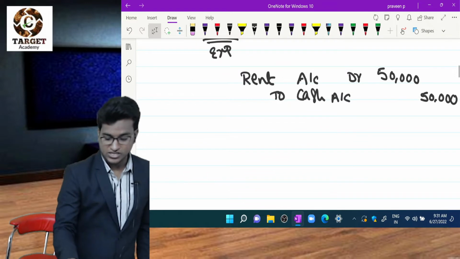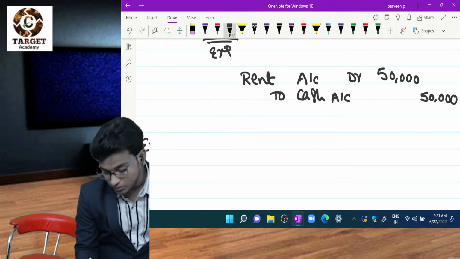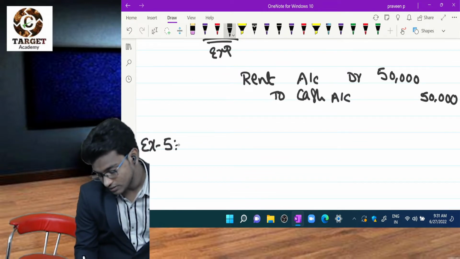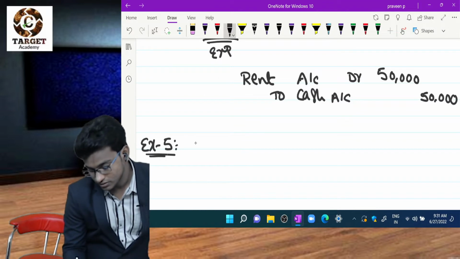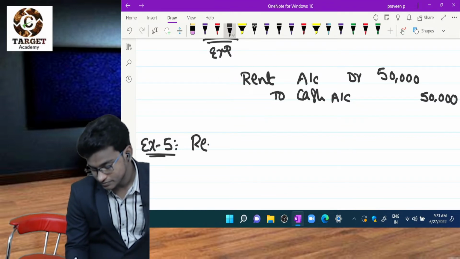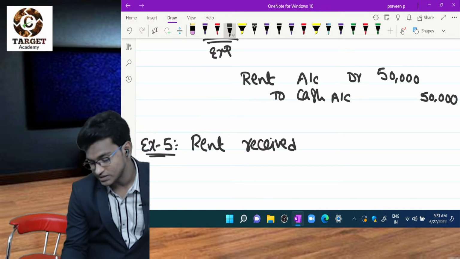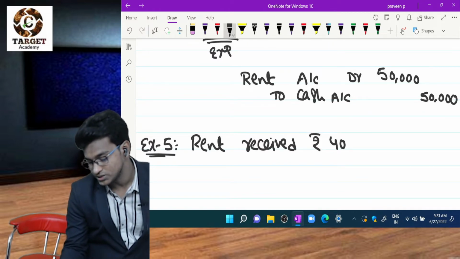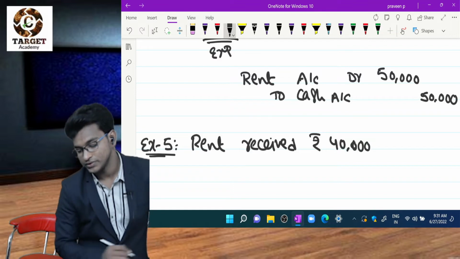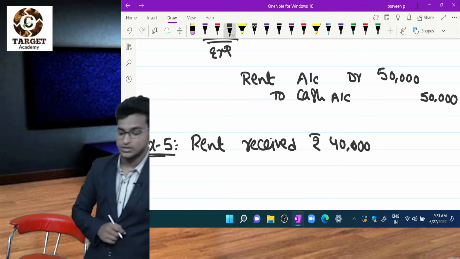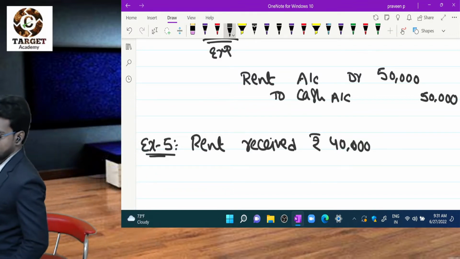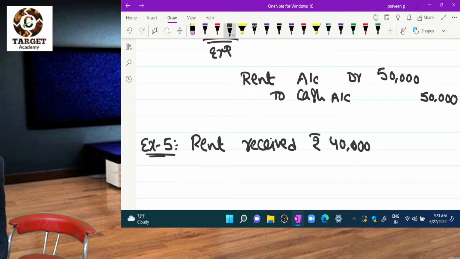Now I'll give you next example. This you have to do on your own. Rent received 40,000. I need journal entry. This is not rocket science.